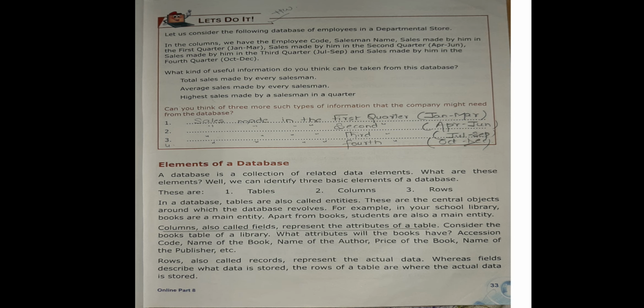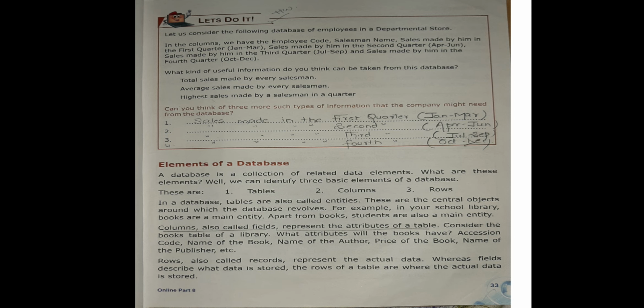Then the elements of the database. What are the elements of the database? A database is a collection of related data elements. What are these elements? Well, we can identify three basic elements of the database, which are tables, columns, and rows. In a database, tables are called entities. They are the central objects around which the database revolves.